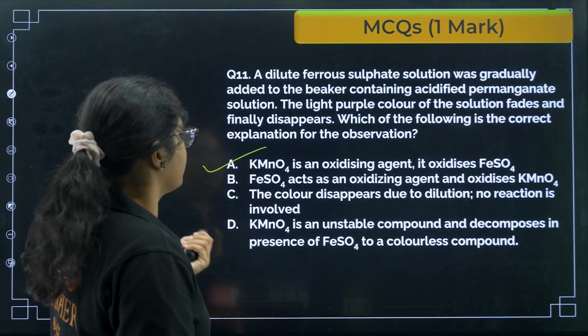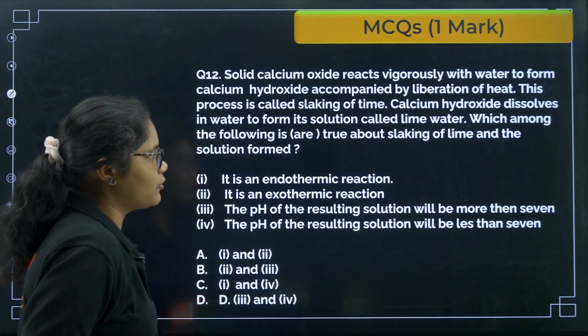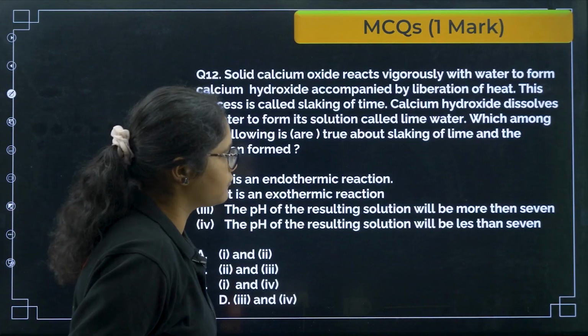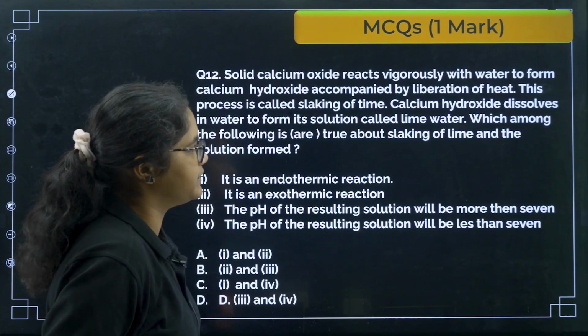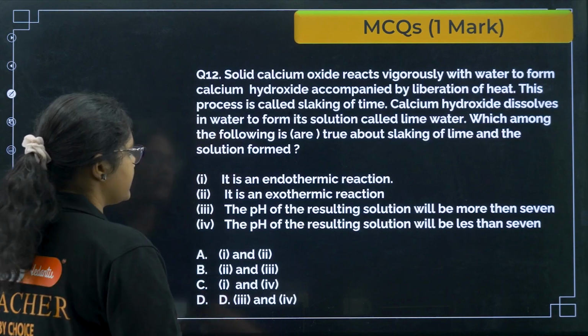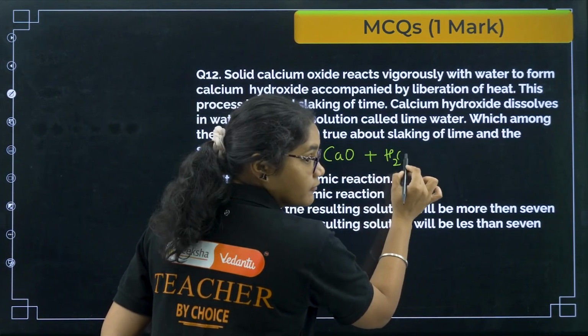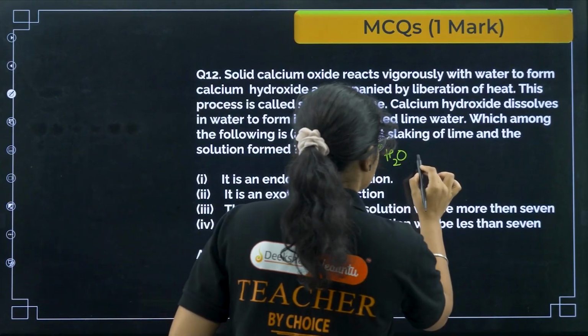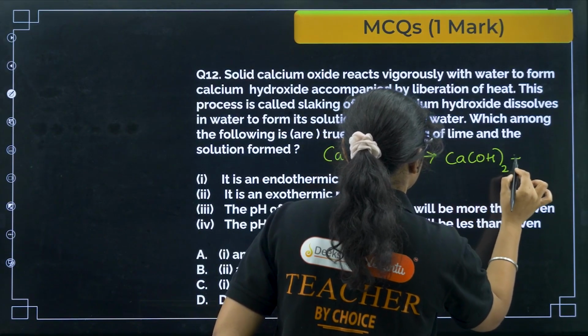Okay, fine. Next we have solid calcium oxide reacts vigorously with water to form calcium hydroxide, accompanied by the liberation of heat. So calcium oxide has reacted with water vigorously to give you calcium hydroxide and heat.